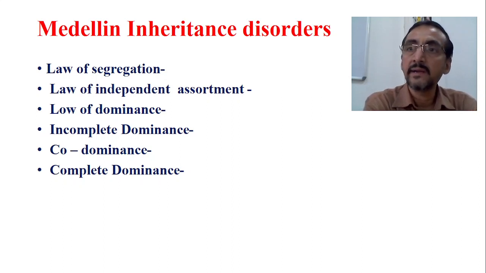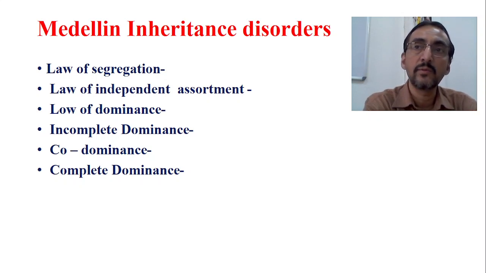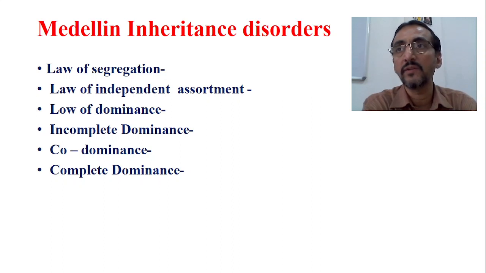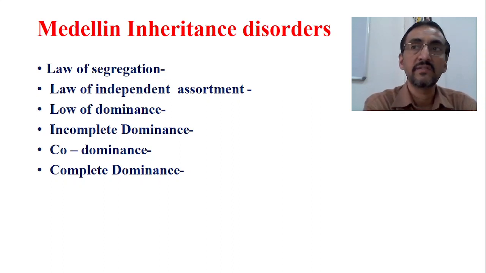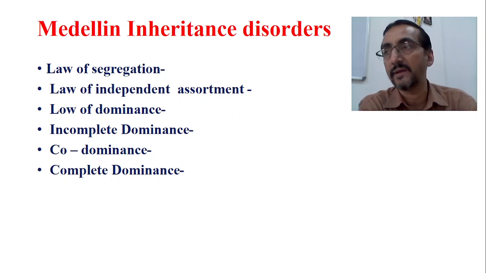The single gene disorder may be autosomal single gene disorders, or sex chromosome single gene disorders, and there may be autosomal dominant disorders and autosomal recessive disorders, and X-linked dominant and X-linked or sex-linked recessive disorders. So this is a basic classification.